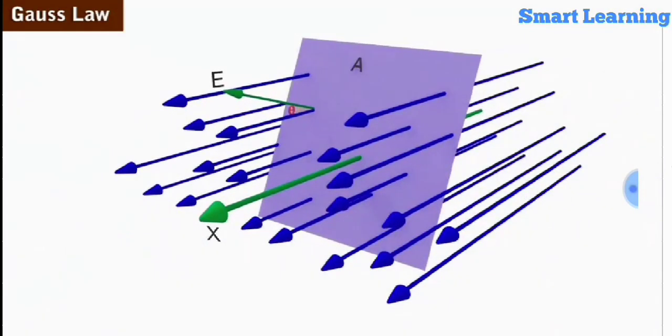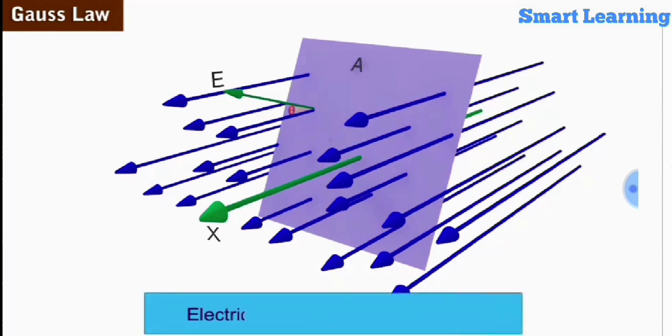In other words, the area vector A, which is conventionally taken along the outward normal to the surface, makes an angle theta with the direction of the electric field. The electric flux passing normal to this area is then given as phi is equal to E dot A or phi is equal to EA cos theta.